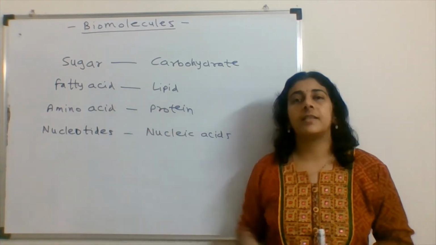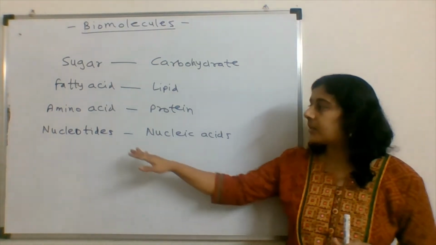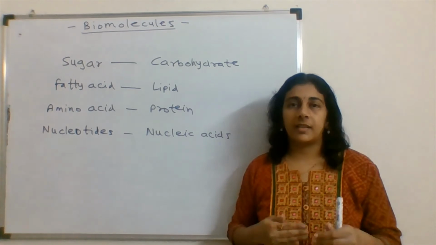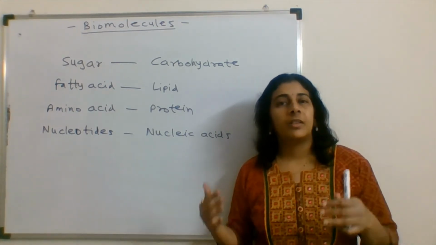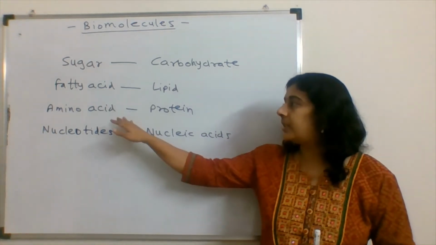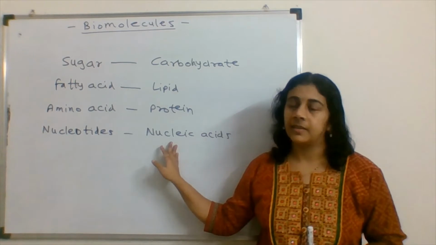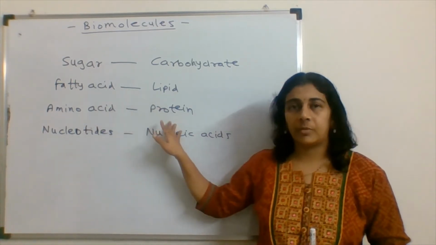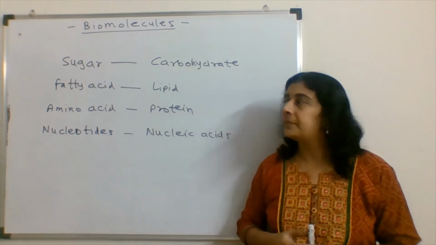Then another is amino acids. Here amino acid and the next one is nucleotides. These are again monomers and which combine to form a long chain of the biomolecule, and we call that biomolecule a protein and a nucleic acid. Amino acids combine to form a protein, nucleotides combine to form nucleic acids.